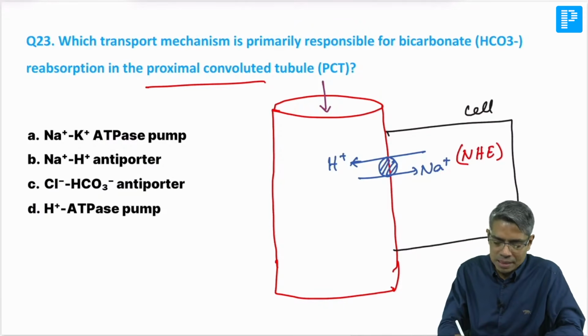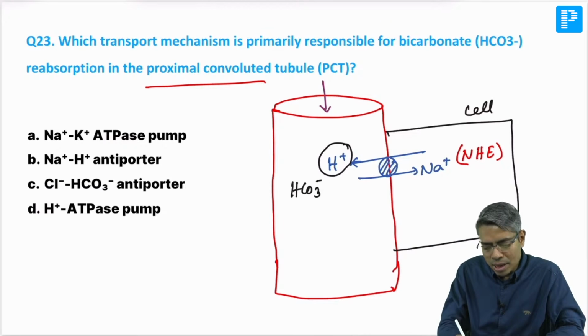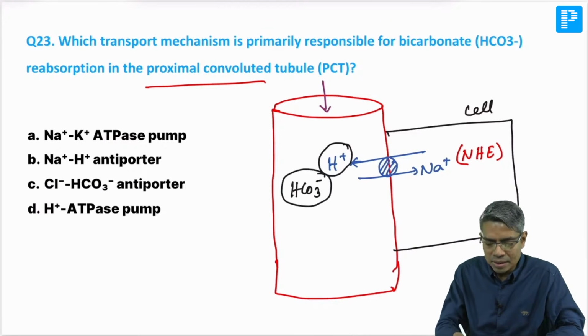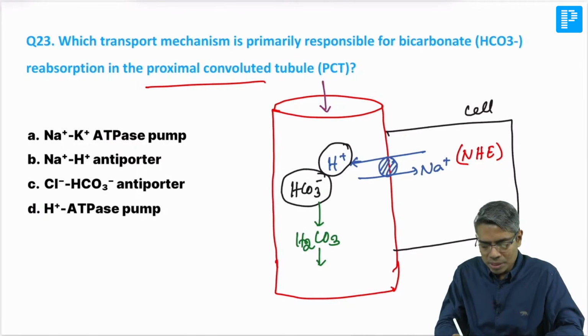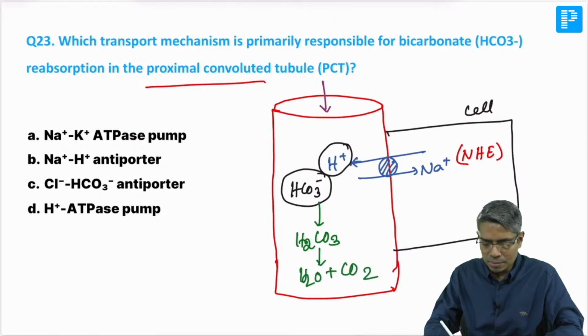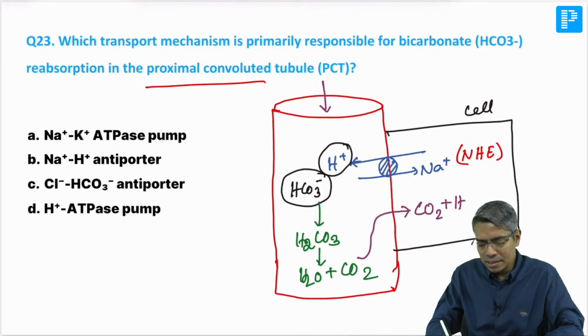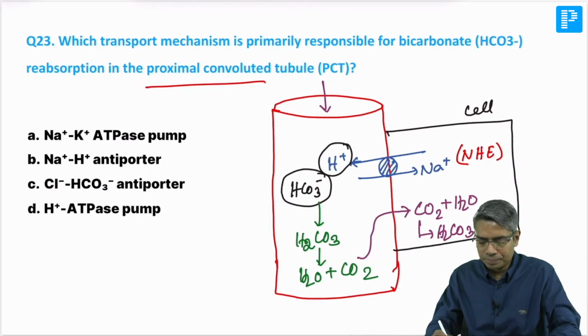Then this H plus ion which is secreted here reacts with bicarbonate in the presence of carbonic anhydrase and is converted into H2CO3. This H2CO3 is divided into water and carbon dioxide. Now this carbon dioxide enters the cell, and inside the cell it reacts with water again and forms carbonic acid, H2CO3.